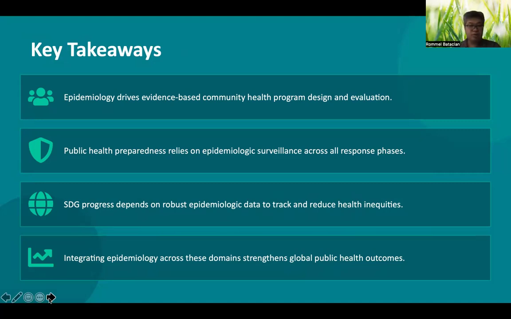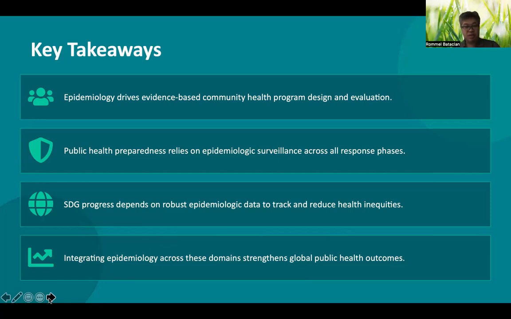And finally, there's only four takeaways here. First one is epidemiology drives evidence-based community health program design and evaluation. We've also shown that public health preparedness relies on epidemiologic surveillance across all response phases.